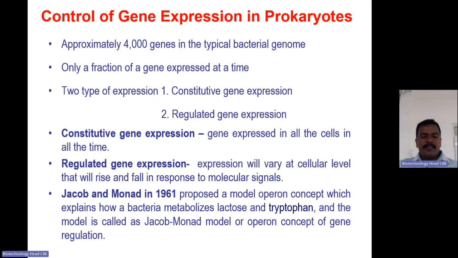The bacterial system is well studied for how gene regulation happens. Jacob and Monod in 1961 proposed the model, that is the Jacob-Monod model or operon concept. In that, they explained how the metabolism of lactose and the synthesis of tryptophan happen in the microbial bacterial system.